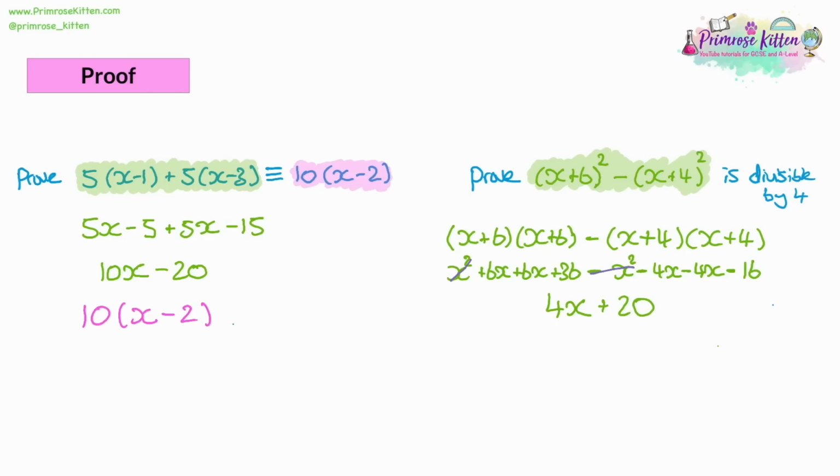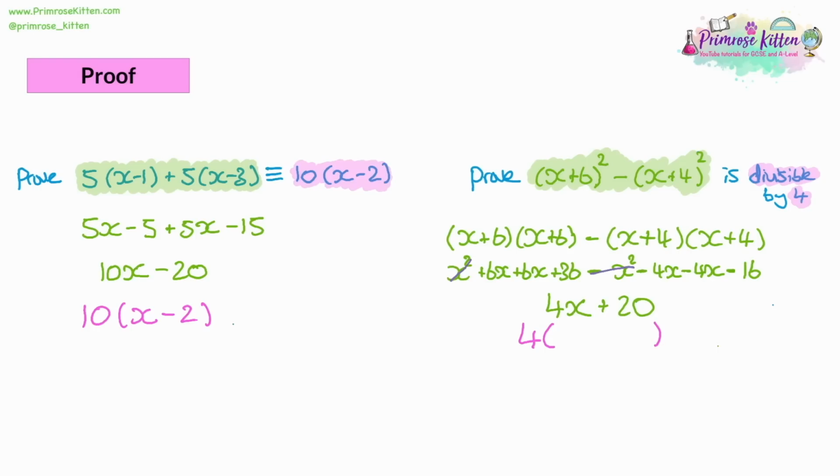And for something that looks fairly complicated, it has simplified down by quite a lot. And these questions will be designed to eliminate a lot of the terms as you simplify. So once we've done that, have a look at what the question actually says. And it says divisible by 4. It's telling us we can divide this by 4. How can we prove that we can divide something by 4? All we need to do is take 4 out as a factor.